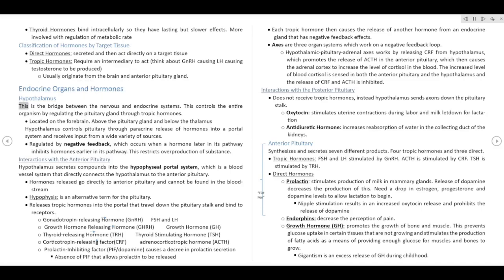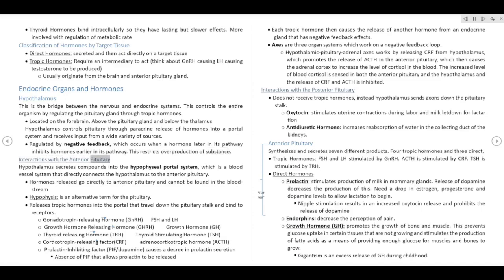Hypothalamus. This is the bridge between the nervous and endocrine systems. This controls the entire organism by regulating the pituitary gland through tropic hormones. Located on the forebrain, above the pituitary gland and below the thalamus. Hypothalamus controls the pituitary through paracrine release of hormones into a portal system and receives input from a wide variety of sources. Regulated by negative feedback, which occurs when a hormone later in its pathway inhibits hormones earlier in its pathway. This restricts overproduction of a substance.